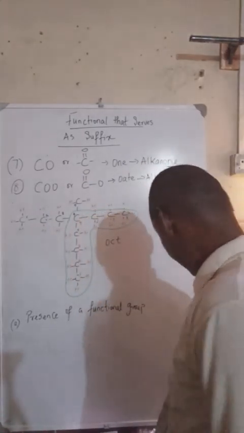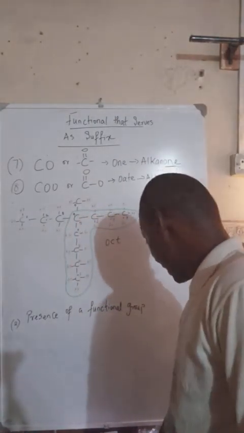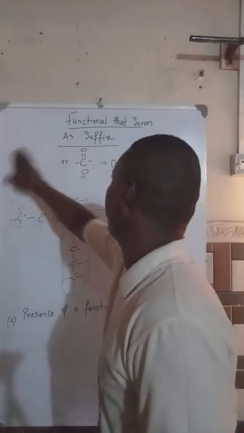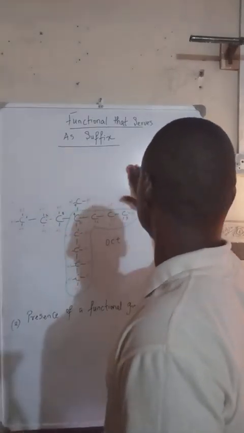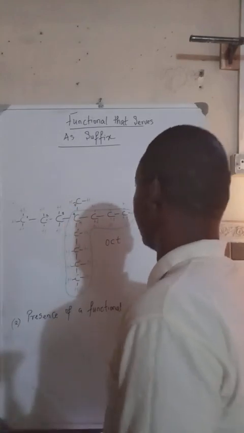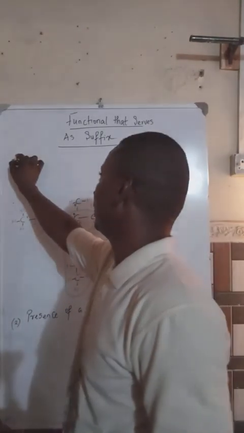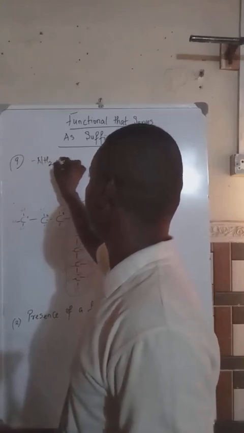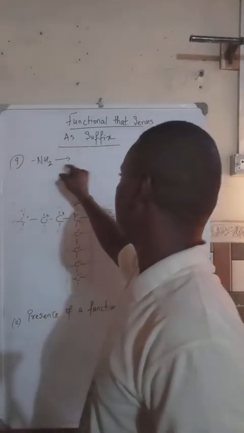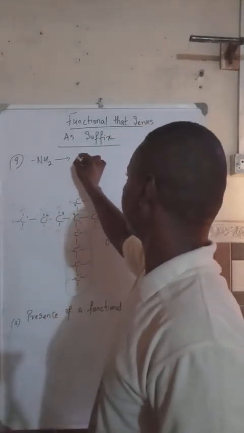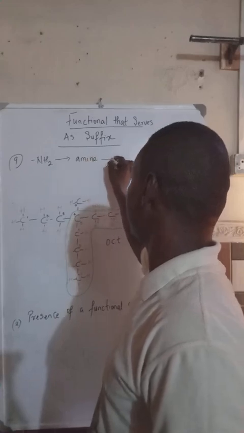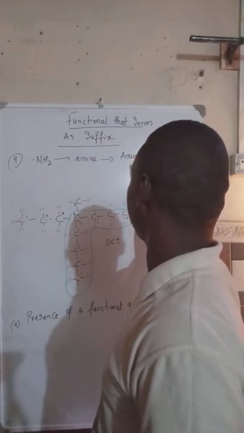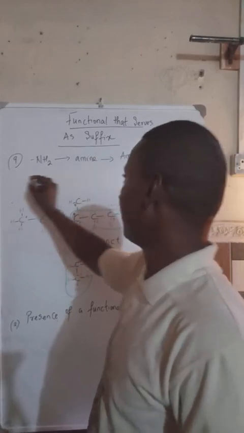Okay, so I guess you've all written that. So I'm going to clean this, and then, like I said, we still have more functional groups that serve as our suffix. So number 9, we have NH2. Whenever you see NH2, it ends with amine, and this comes from the family of amine.